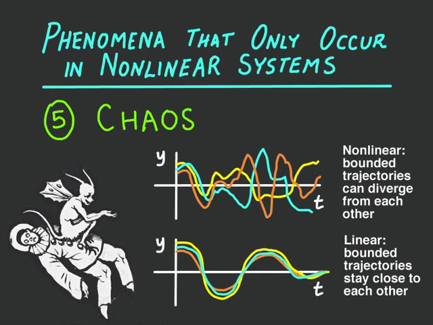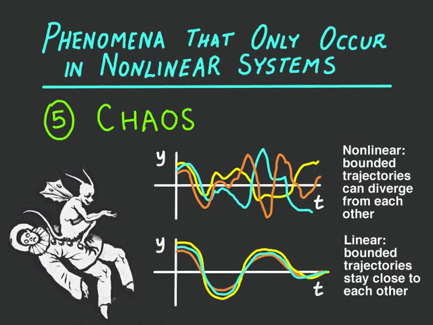So what does chaos look like in terms of an output? If we start with several different initial conditions, perhaps very close to each other, we'll get a response y of t for each initial condition. And these responses will stay bounded, that is, they won't go off to infinity. They'll be aperiodic in the sense that they'll never repeat. And because they're highly sensitive to initial conditions, they'll diverge one from another. They won't stay close to each other.